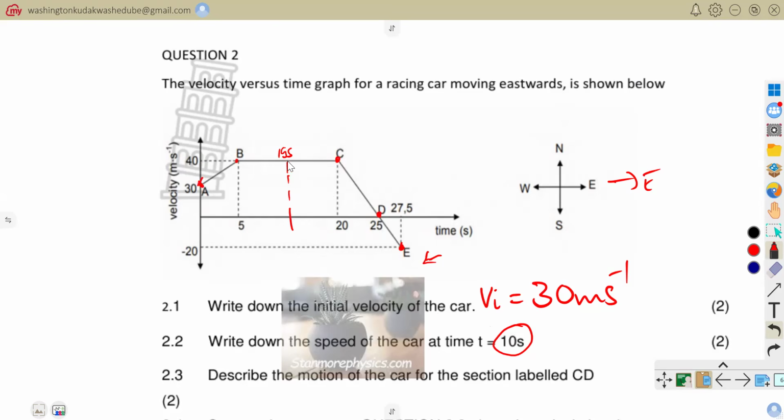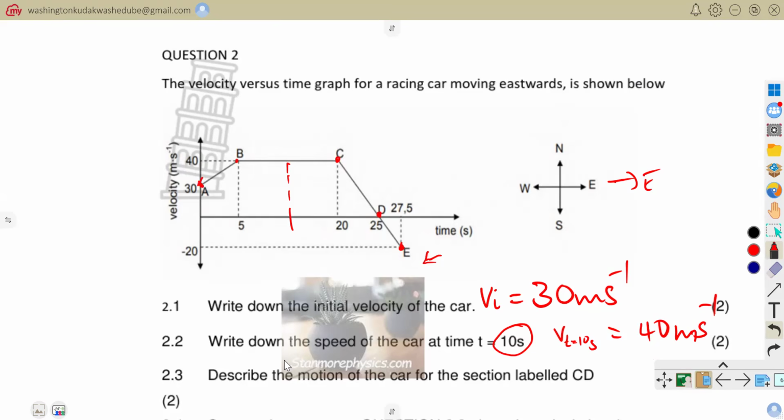And then our instantaneous velocity is actually equivalent to 40 meters per second, because from B to C the car is moving at a constant velocity. The velocity is not changing along that path. So our velocity at time equals 10 seconds is going to be equal to 40 meters per second.